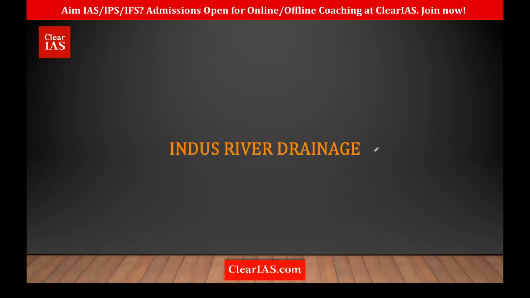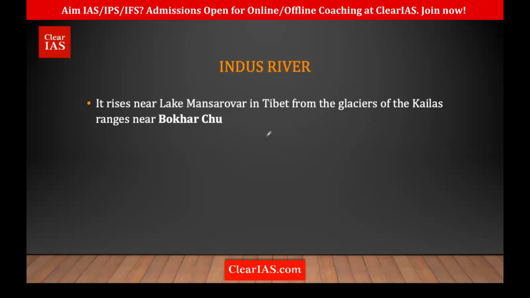So we will start with the Indus River drainage. If we're talking about the Indus River, it rises near Lake Manasrovar. This is very important because it is one of the most important pilgrimage sites. So Indus rises near this Manasrovar Lake, near the Bokarchu Glacier. This is in the Kailash ranges. So that is where the Indus originates.